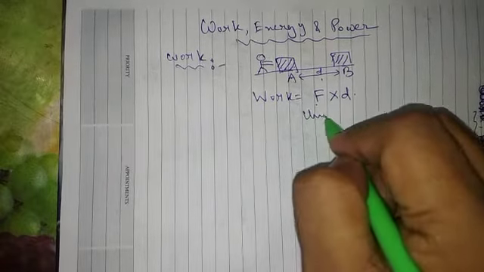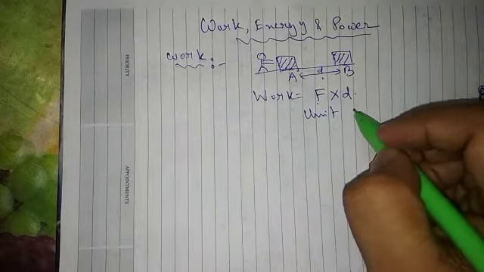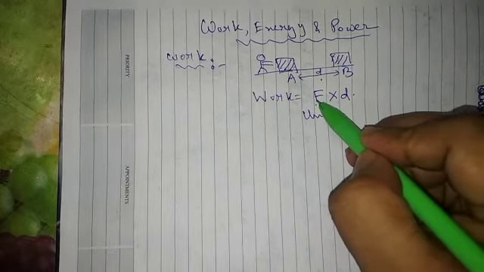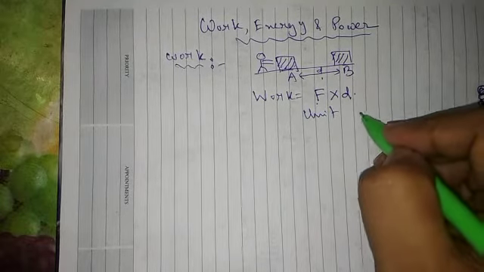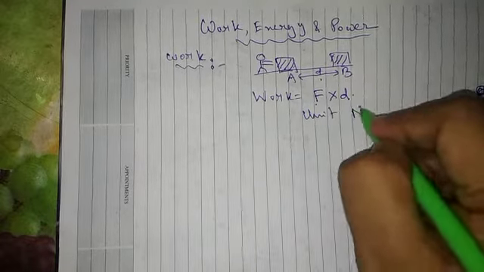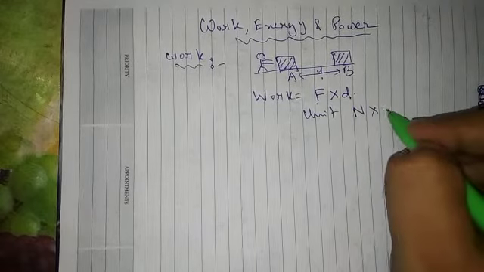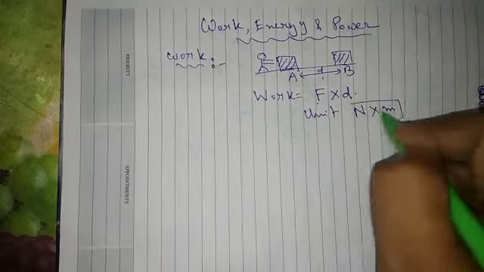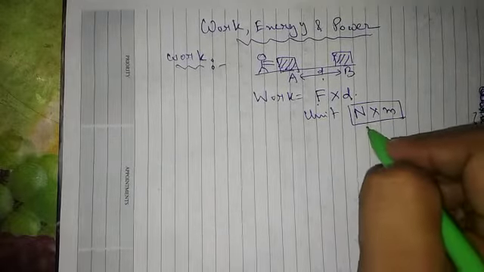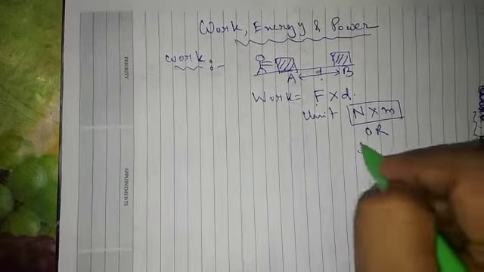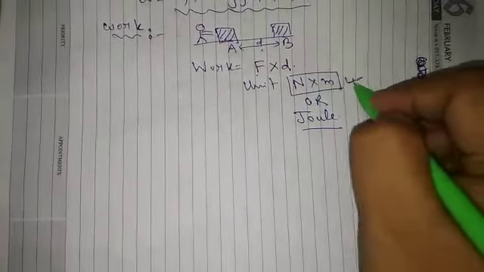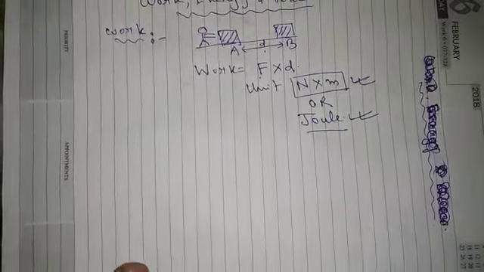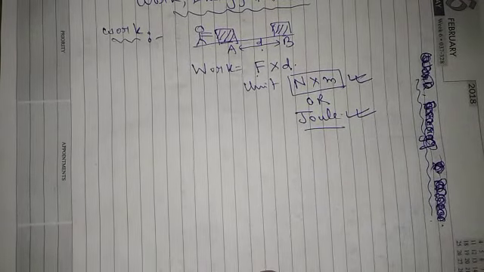So what is the unit of this work? So unit must be product of force unit and displacement unit. So force unit is Newton and displacement unit is meter. So this is the unit of work done. Otherwise we can say joule. This is also unit of work. So we can use either this one or this one. Okay.